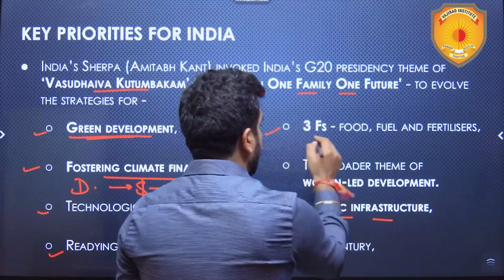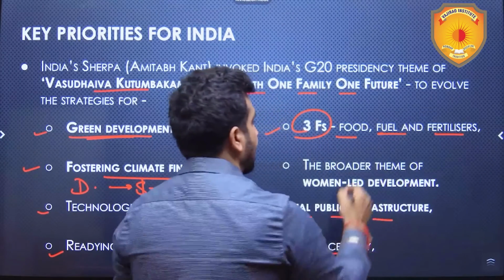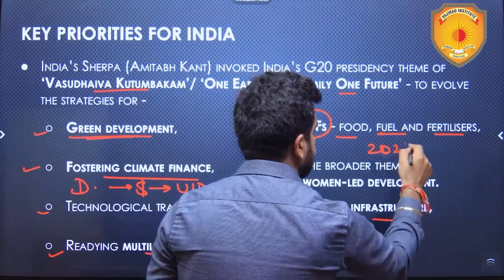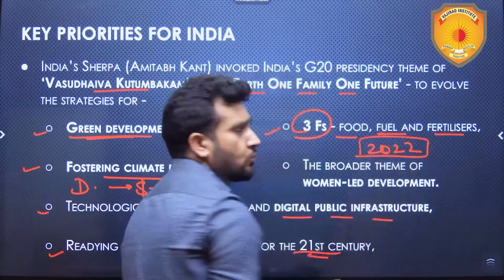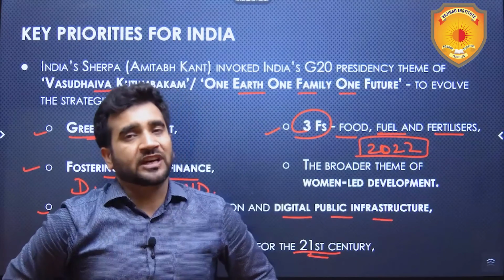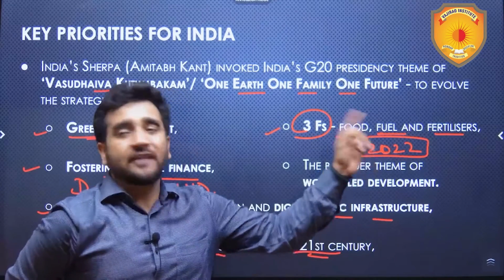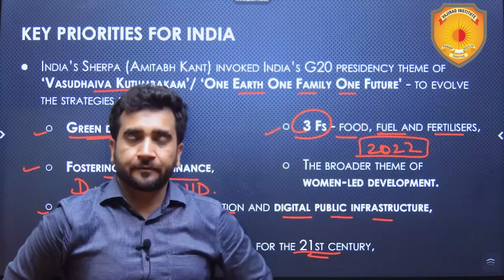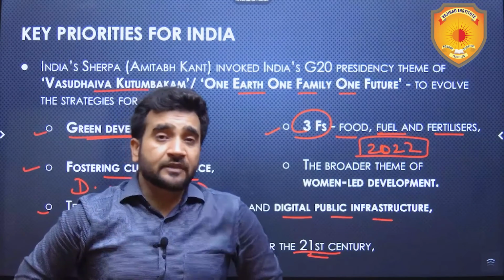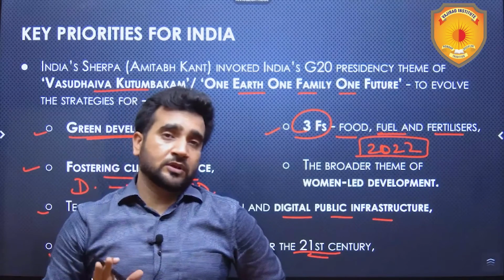Then we will also be focusing on 3 F's: food, fuel and fertilizer. These 3 F's have become prominent since 2022, or to be very specific, February 2022, when the Russia-Ukraine crisis started. The prices of food, fuel and fertilizers all went up. This is something which is uncalled for, and it drastically impacts the global south.